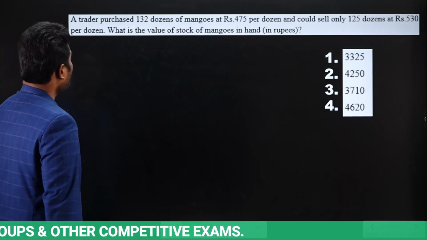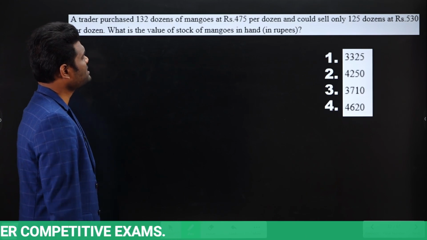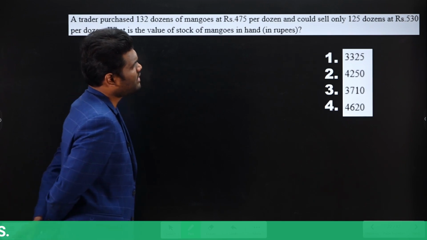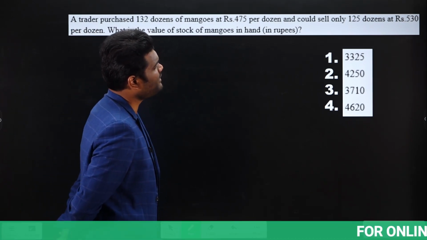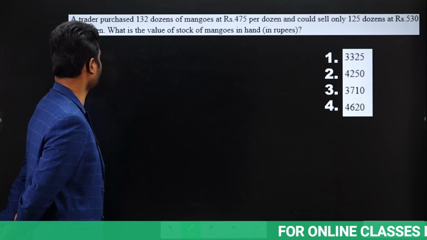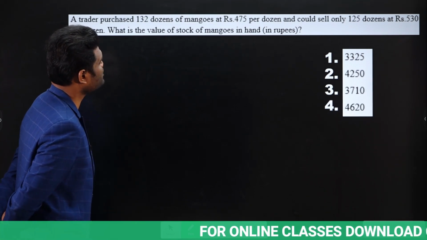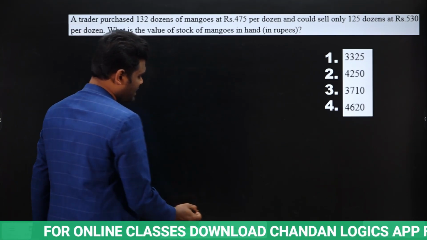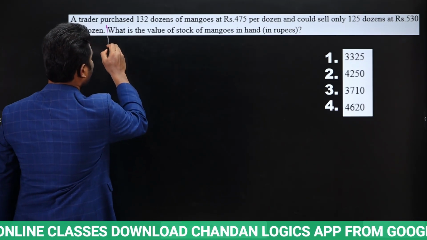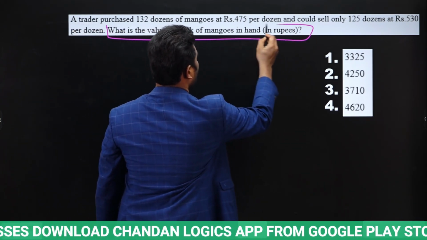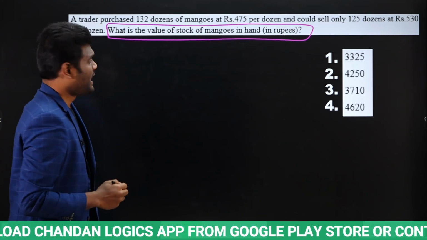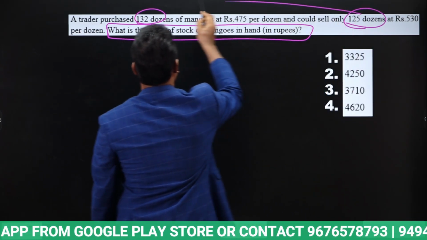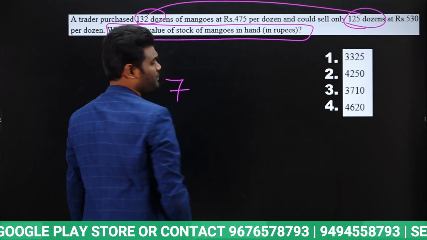Next, a trader purchased 132 dozen of mangoes at rupees 475 per dozen and could sell only 125 dozen at rupees 530 per dozen. What is the value of stock of mangoes in hand in rupees? Now what they are asking, they are not asking profit. They are asking what is the value of stock of mangoes in hand in terms of rupees. Now out of 132 dozen, he sold 125 dozen, which means remaining is 7 dozen.